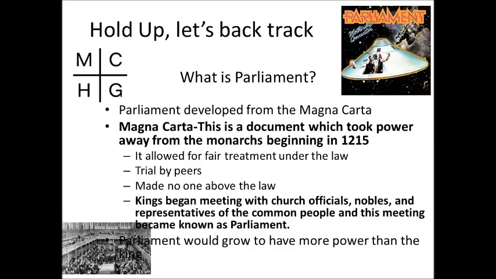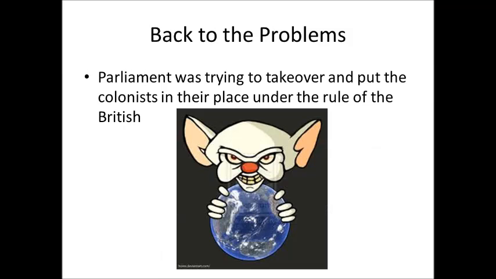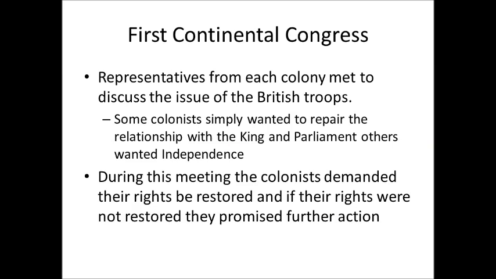So we're going to go back to the problem now that we know what Parliament is. The problem is that Parliament is trying to take over the colonies after not doing anything for them for all these years and place the colonists under British rule, which they do not want. So to talk about these problems, the colonists meet at what we know as the First Continental Congress. You have representatives from each colony. They meet and discuss the issues of the British troops inhabiting their lands and the British king and Parliament trying to take over. Some colonists just simply wanted to repair the relationship with the king and Parliament, to try to have a working relationship. Others didn't. Others wanted independence.